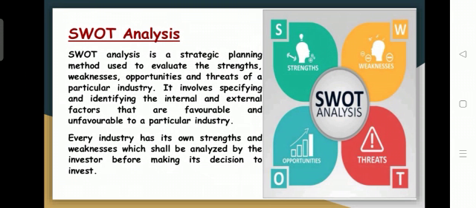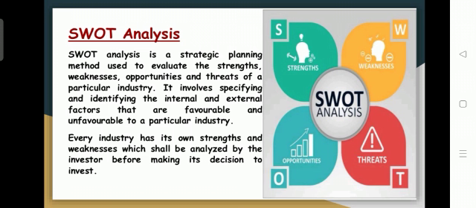Then the industry will be examined through SWOT analysis, which identifies strengths, weaknesses, opportunities, and threats. The SWOT analysis is a strategic planning method used to evaluate the strengths, weaknesses, opportunities, and threats of a particular industry. It involves identifying the internal and external factors of the industry that are favorable and unfavorable to it.